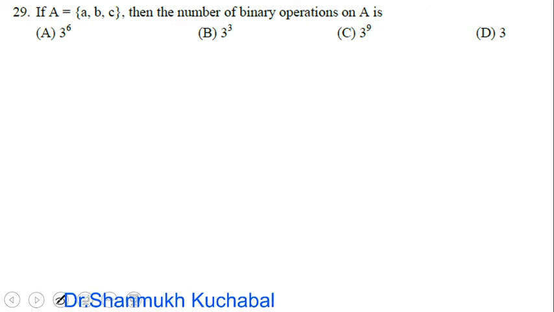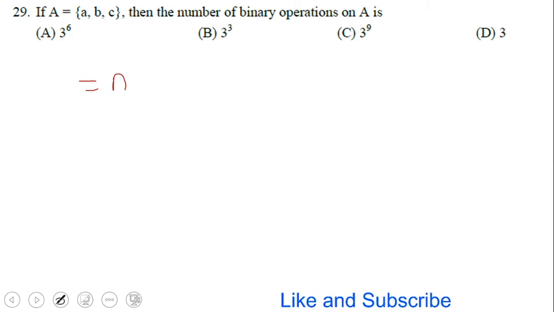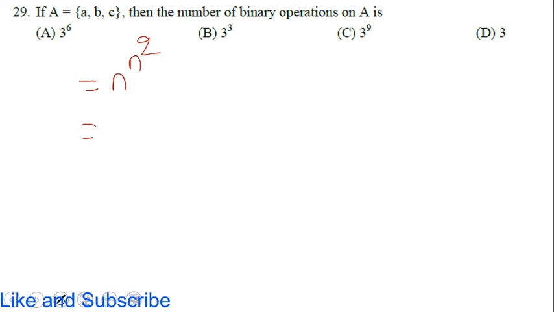Then we'll move to our next example. Example number 29. If A has elements a, b, c, then we have to write the number of binary operations on A. The formula for the number of binary operations is n raised to n square, where n represents the cardinal number, that is the number of elements present in the given set.